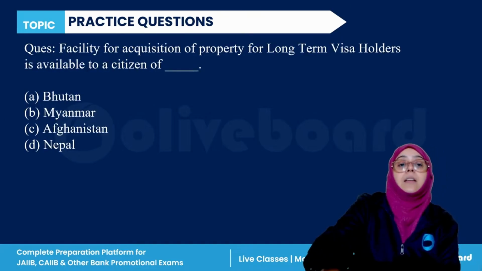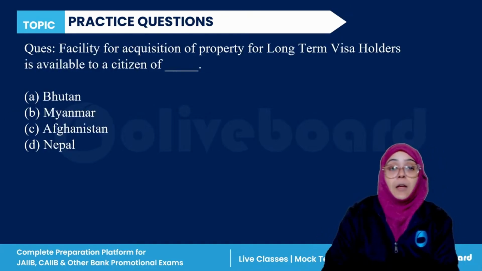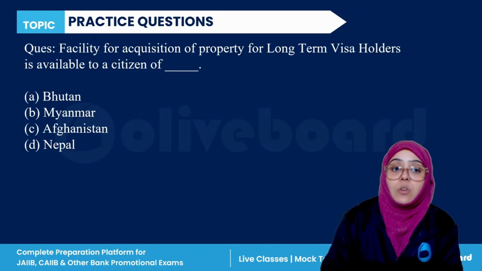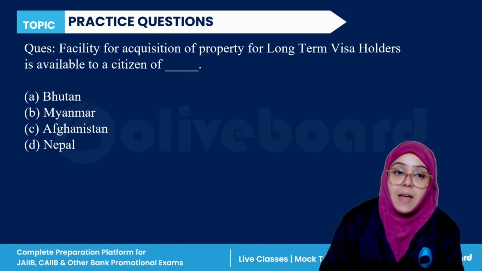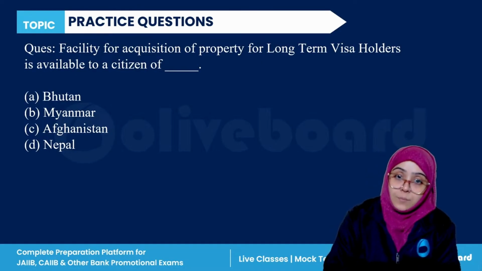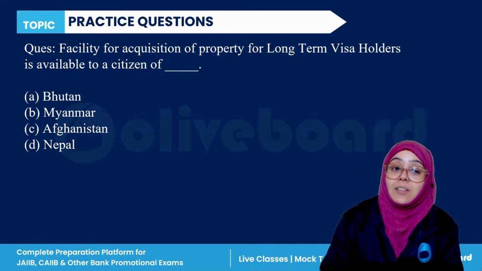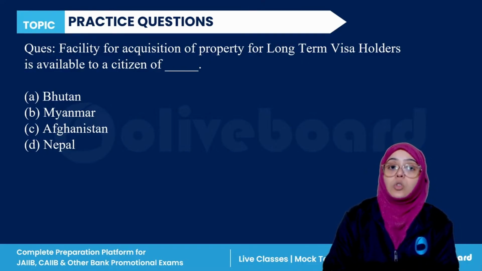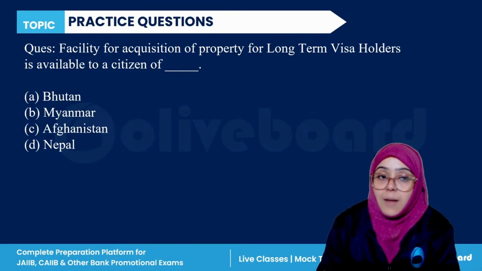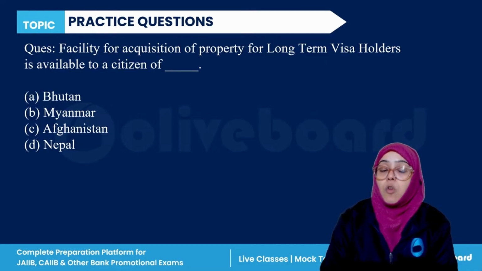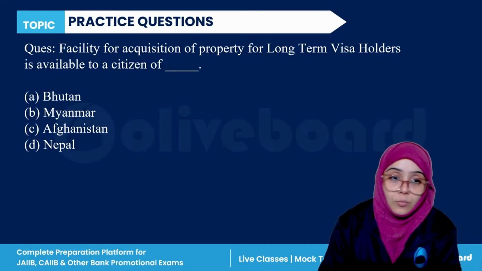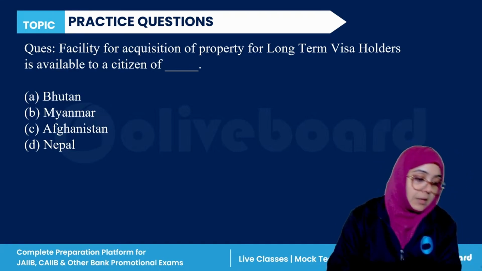Okay. Then next question. The facility of acquisition of property for a long-term visa holder is available to the citizen of which country? Bhutan, Myanmar, Afghanistan, or Nepal? If you are a long-term visa holder, and you are a citizen of which country, then you are allowed to acquire property in India? If you are a citizen of Bhutan, Myanmar, Afghanistan, or Nepal, and a long-term visa holder, then for you the acquisition of property is allowed. So which of the following is the correct answer here?